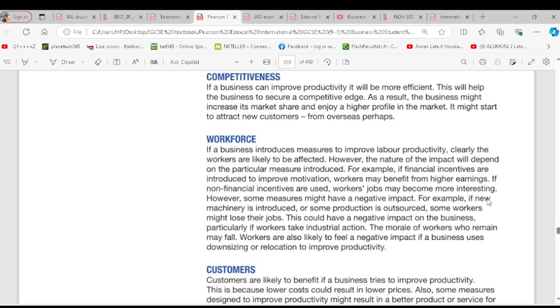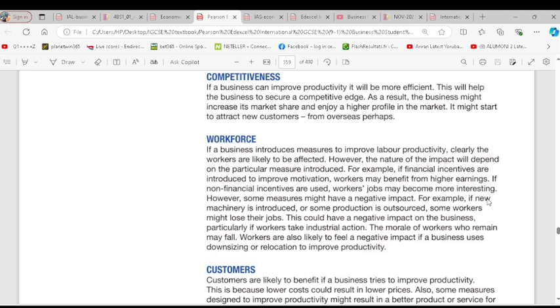Then competitiveness. If a business can improve productivity, it will be more efficient. This will help the business to secure a competitive edge. As a result, the business might increase its market share and enjoy a higher profit in the market. It might start to attract new customers from overseas, perhaps. The second impact of improved productivity is competitiveness.